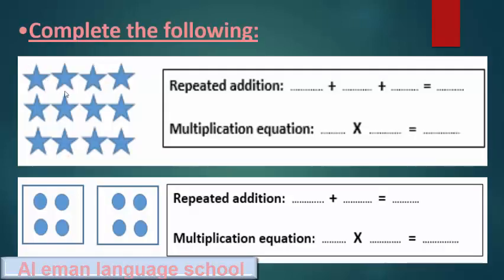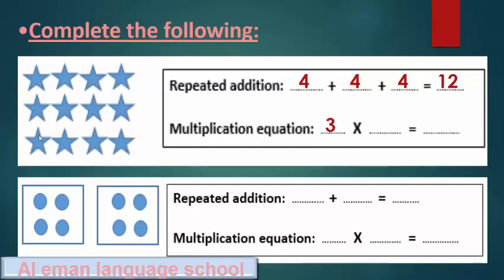Complete the following. We have arrays and groups, okay? We want to write the repeated addition and multiplication equation. So repeated addition, we will say 4 plus 4 plus 4 equals 12. Multiplication equation, we say number of rows times number of columns. How many rows? It says 3.